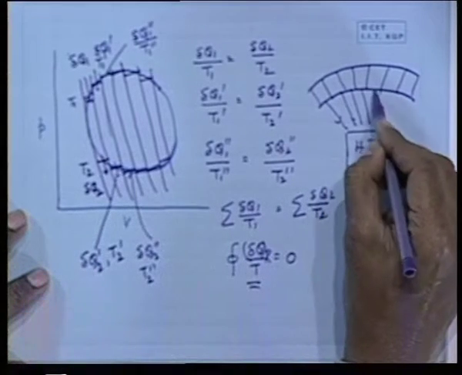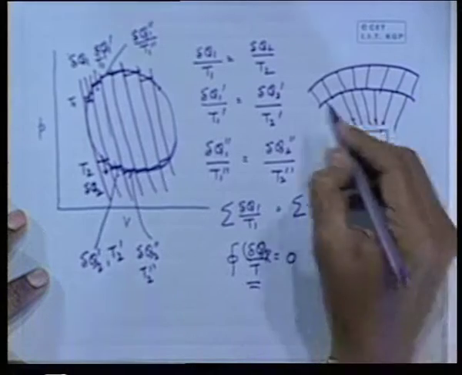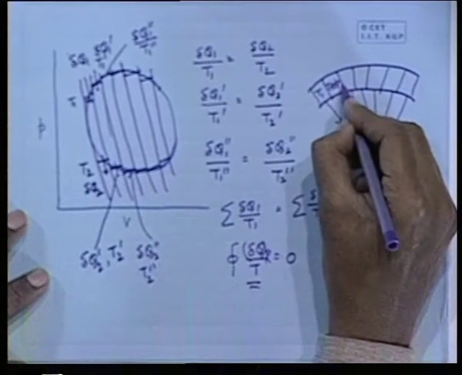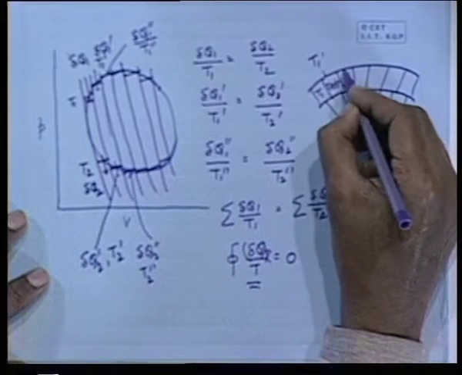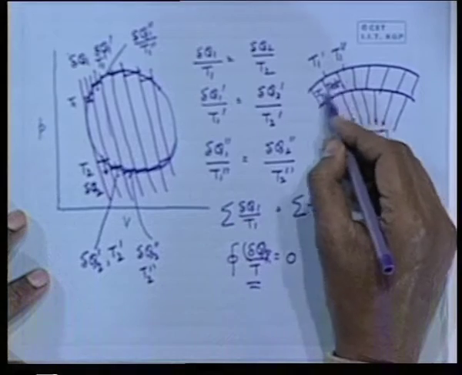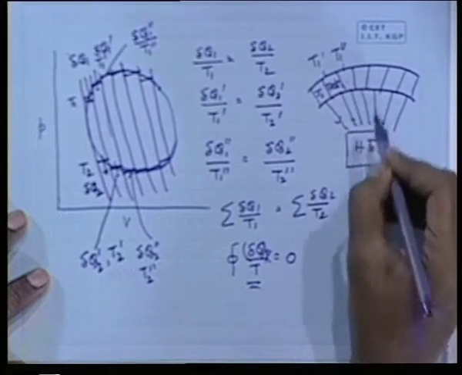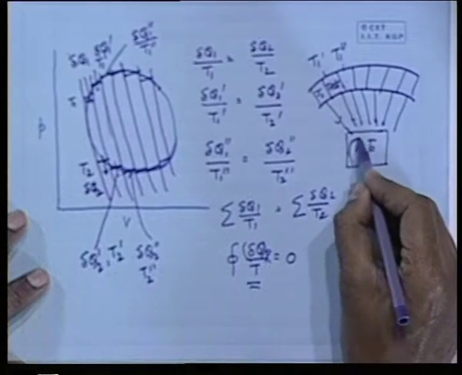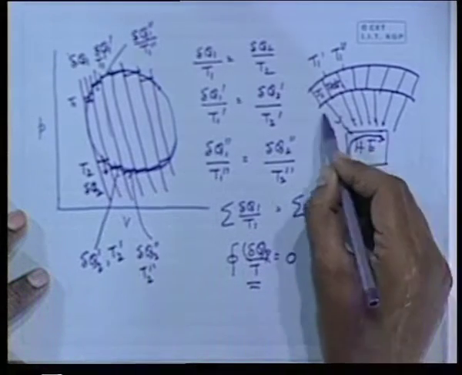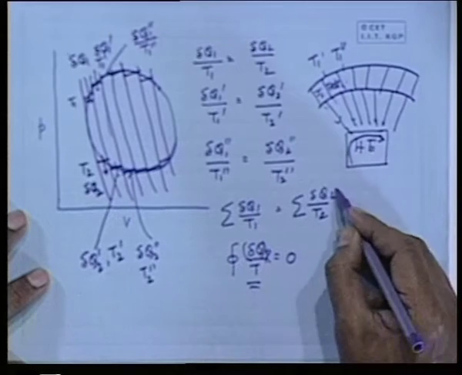These are the thermal reservoirs T1, T1 plus dT1, that is T1 dash, that is T1 double dash, all with infinitely small differences from each other. That means the working fluid or the working medium in the heat engine, in the process of heat addition, has to be in contact with infinite reservoirs.